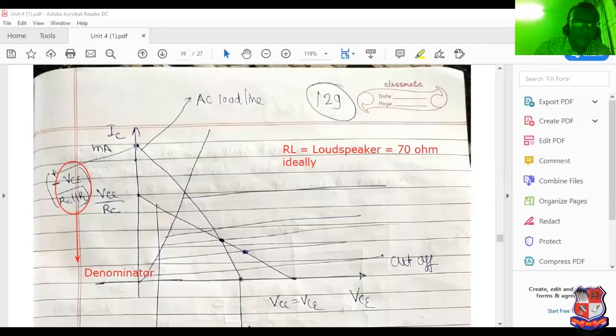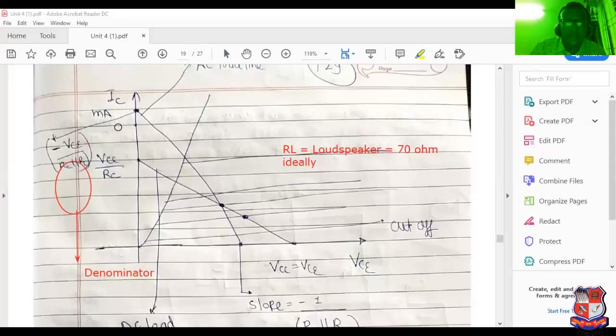That's why we have put here current. And here VCC equal to VCE. So we can get this particular point like that. If this current is improved, then voltage is decreased. Obviously, why? Because supply voltage is constant. So if IC is increased, then VC is decreased. That's why the graph of this particular is steeper compared to DC load line.